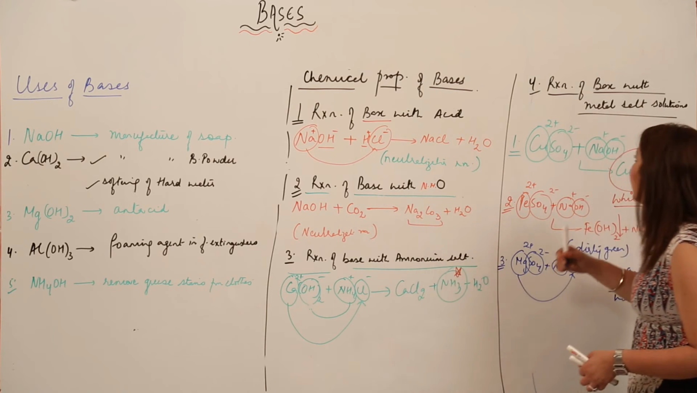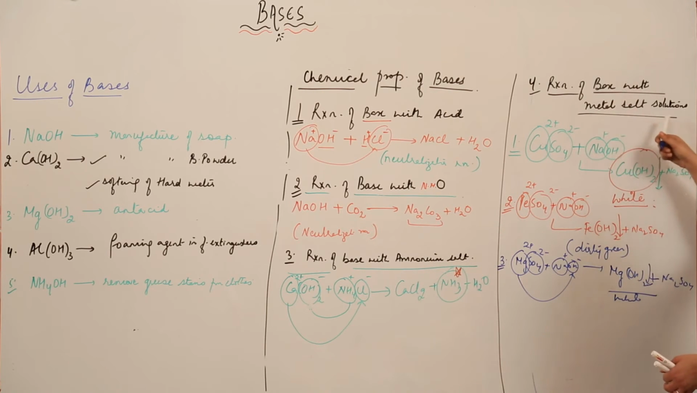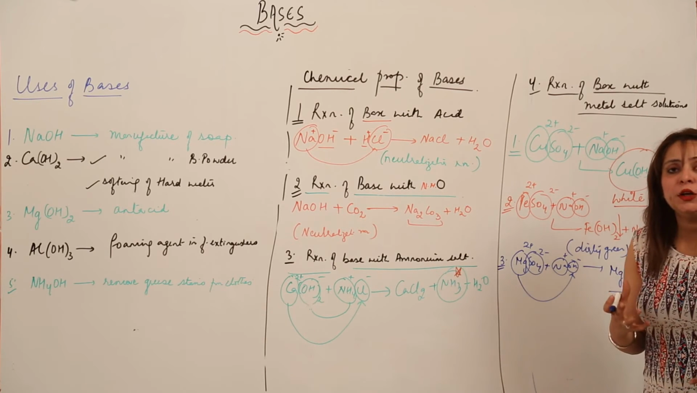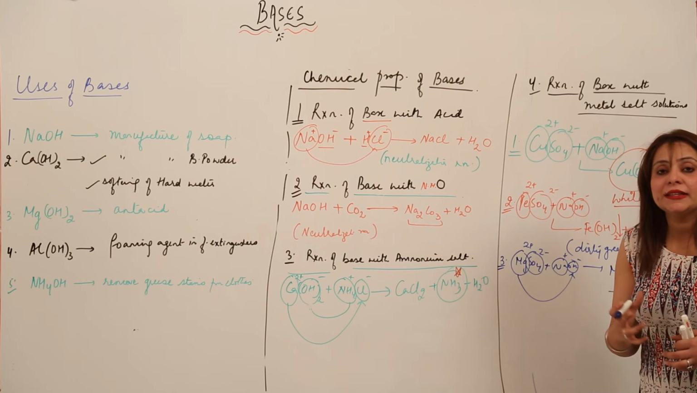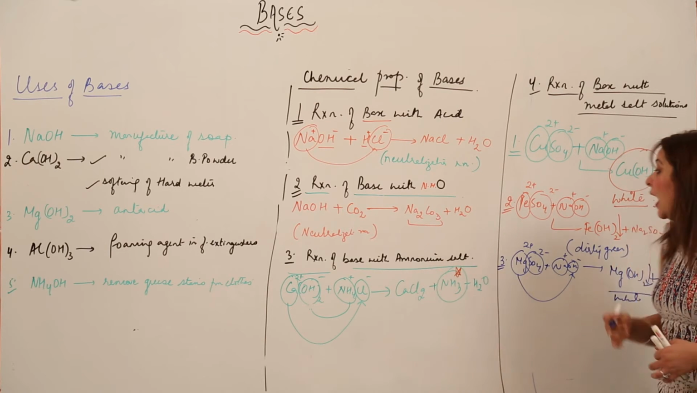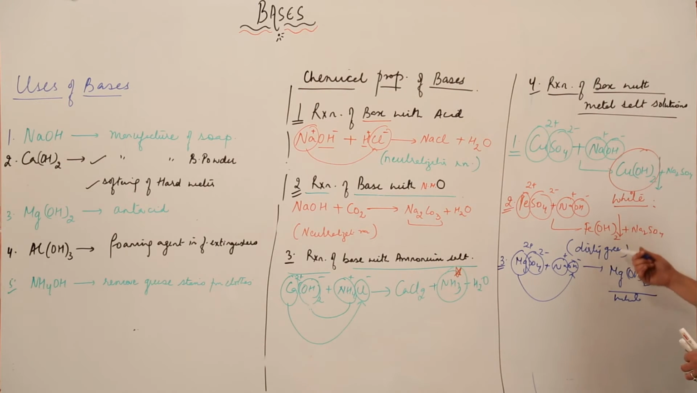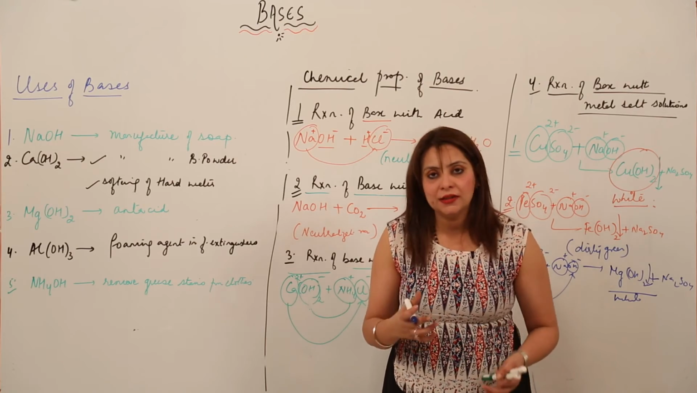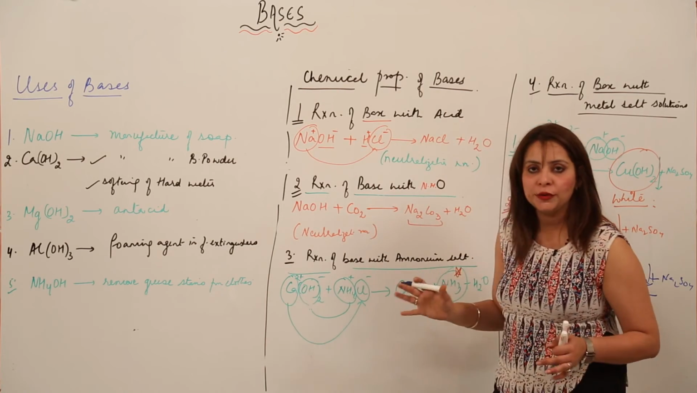that is the evolution of ammonia. And when we react a base with a metal salt solution, they do a kind of double displacement in which a precipitate is formed, and the precipitate has different colors, as we have seen. For iron hydroxide it was dirty green, for a few it was white, and for a few it is just going to be yellow. So you need to remember the colors also. So these are the chemical properties.